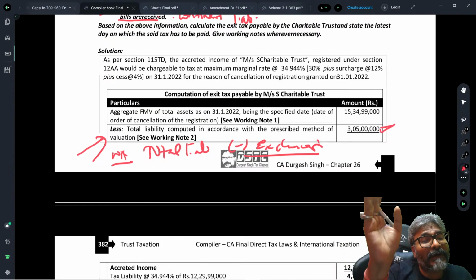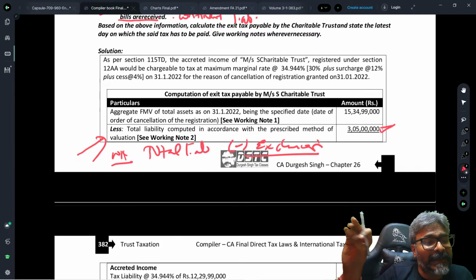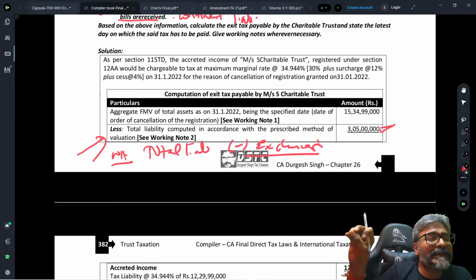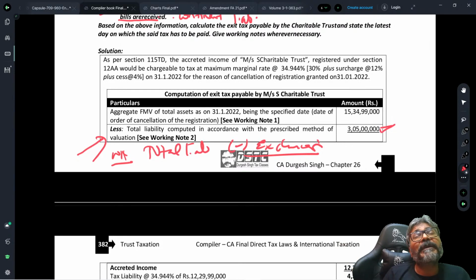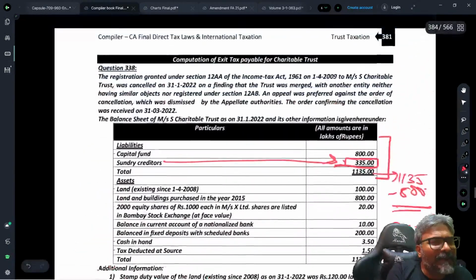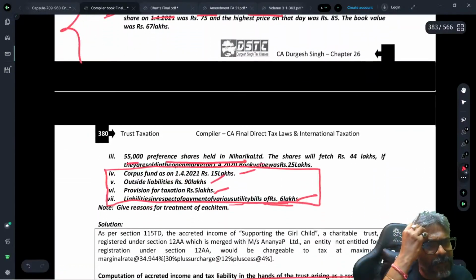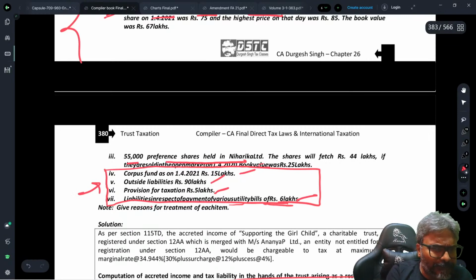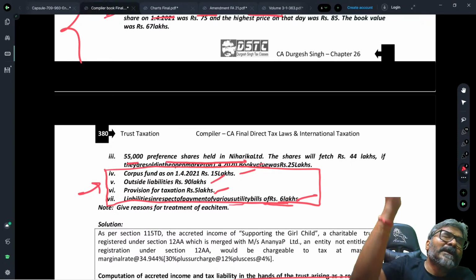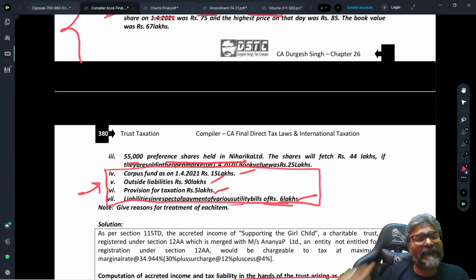In the exclusion, you have the capital fund, the dividends, the taxes, TDS, and thereafter the contingent liability, isn't it? Those are the things that will be reserves. So those have to be excluded. But supposing they don't give you the balance sheet, but instead give you the extract, here you don't have the balance sheet, you only have the extract of the liability position. Will you do the total minus the exclusion? Can you do that approach?